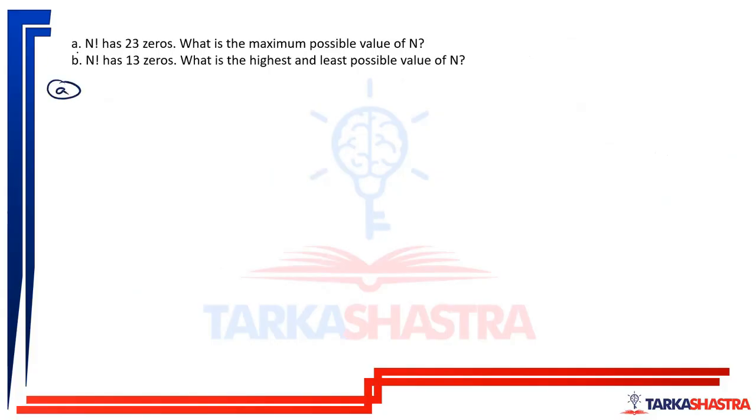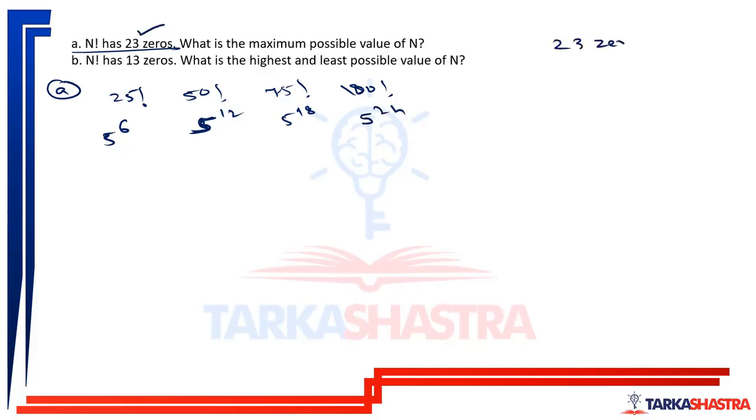A part. Now n factorial has 23 zeros. And what is the maximum possible value of n? So as I know, 25 factorial gives me 5 raised to 6. 50 factorial will give me 5 raised to 12. 75 factorial will give me 5 raised to 18, and 100 factorial will give me 5 raised to 24. We want 23 zeros.